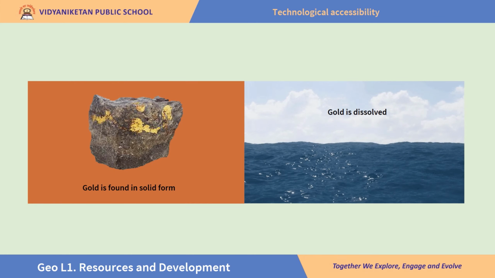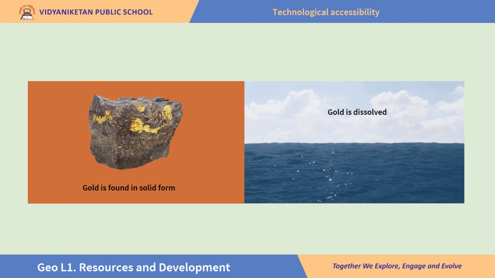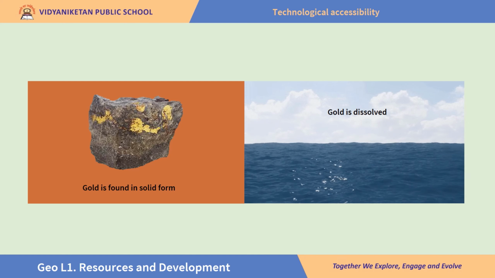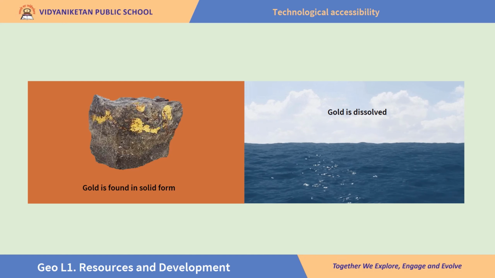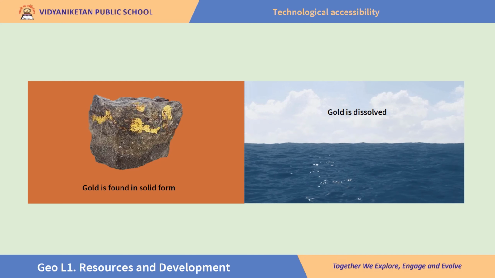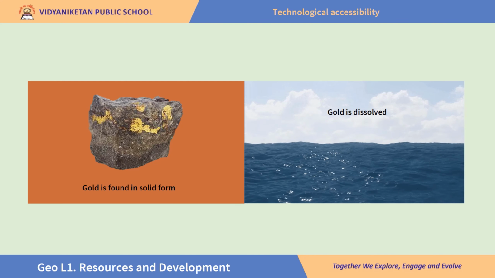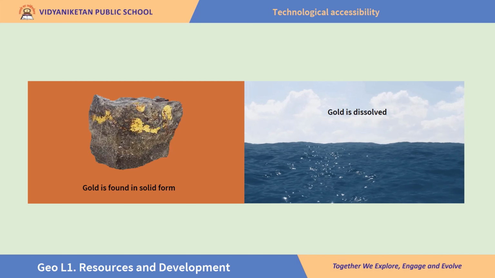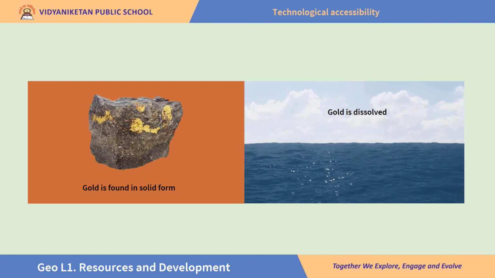Children, think of gold that is found in the land and compare that with gold that is dissolved in the ocean waters. We have technology to extract gold from this ore. This is gold ore. We do have technology. So gold that is found in the land is a resource because it is technologically accessible.